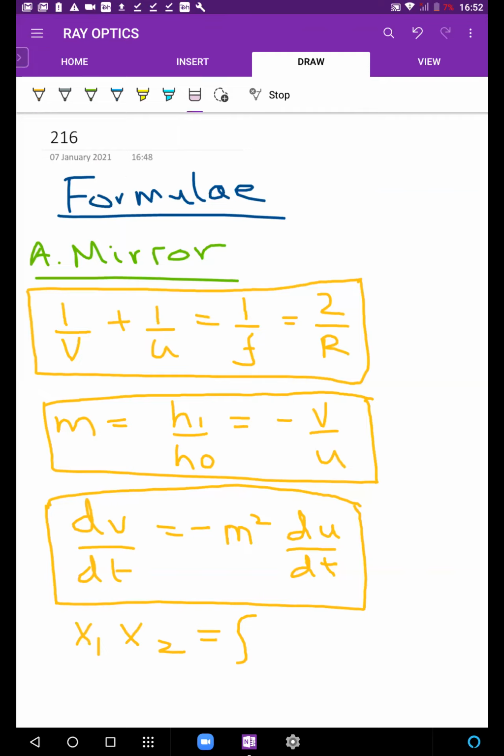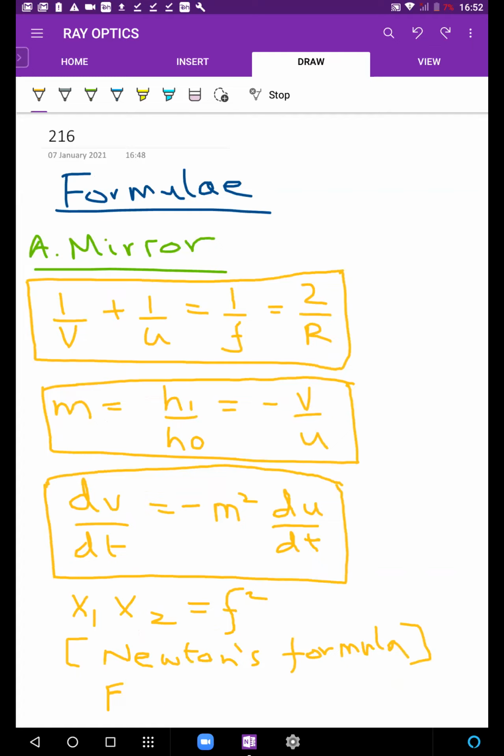Let me write it: x1 x2 is f square, not really needed. Again, this is an FYI formula. Using it is also not that easy. Should I keep it here? This is just for your information, not useful.